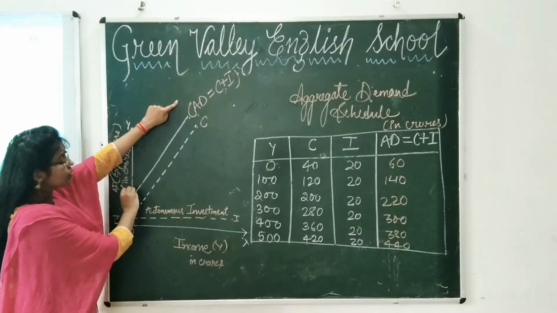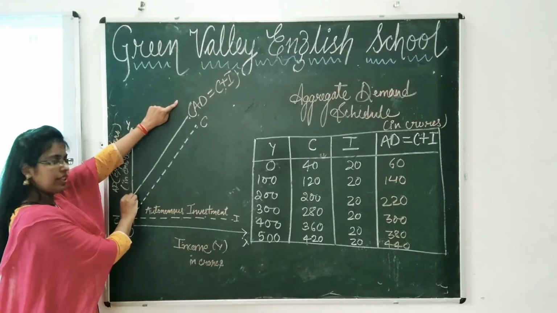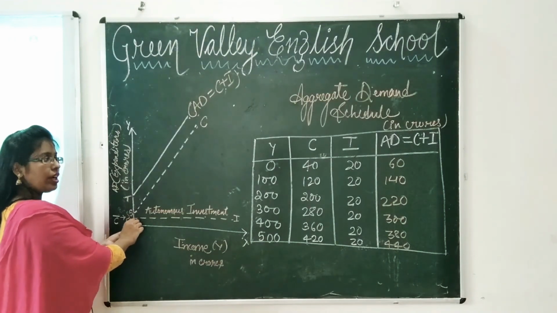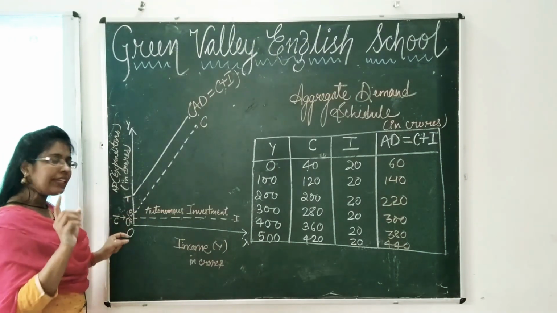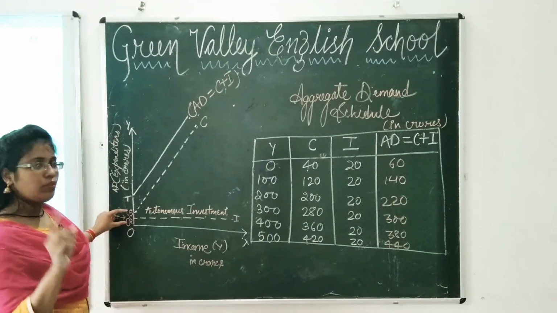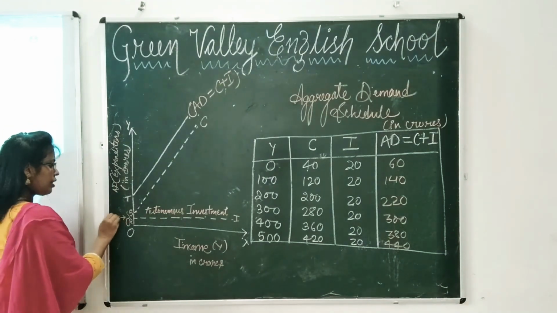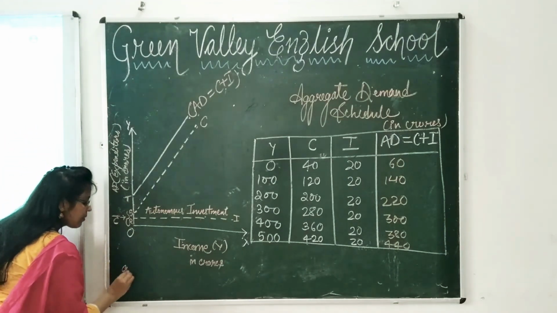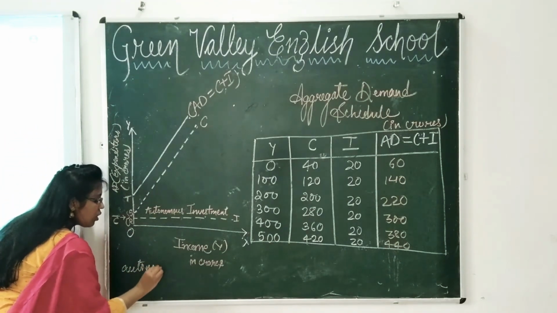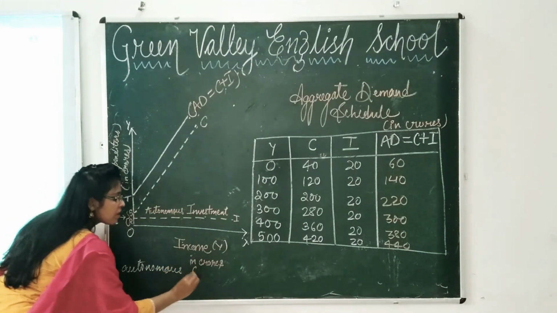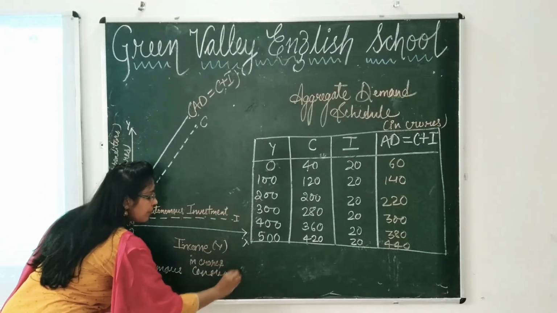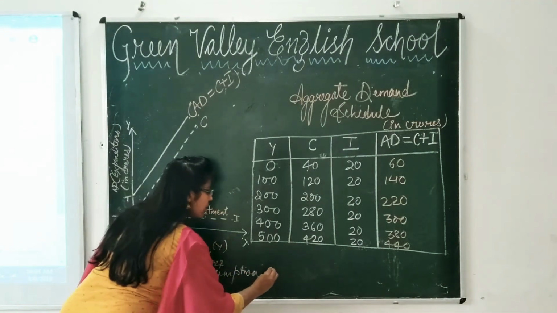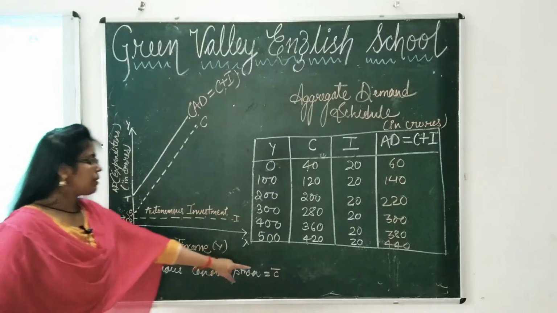OT represents that when income was 0, AD was there, aggregate demand exists. When income was 0, consumption was 40, that means this is called autonomous consumption. When income is 0, this is represented as bar C. Autonomous consumption can be represented as bar C. So this represents autonomous consumption.